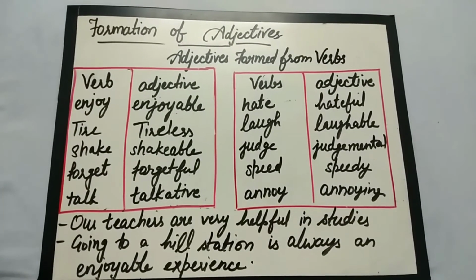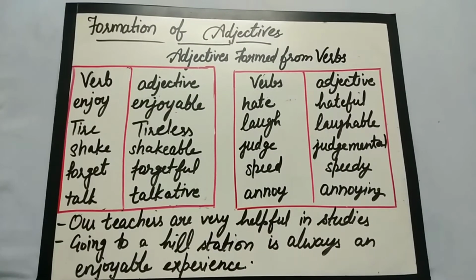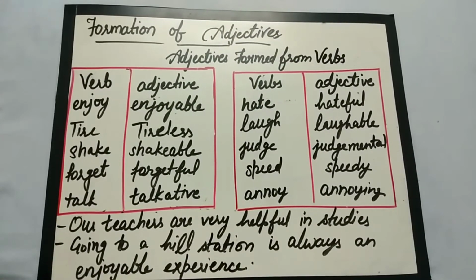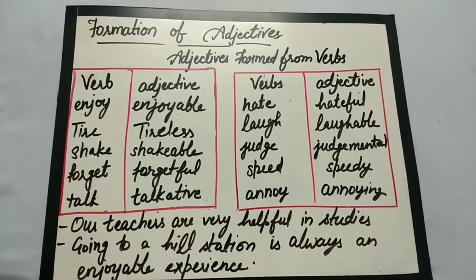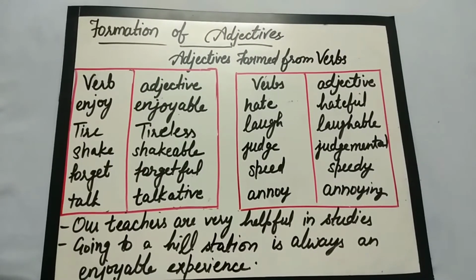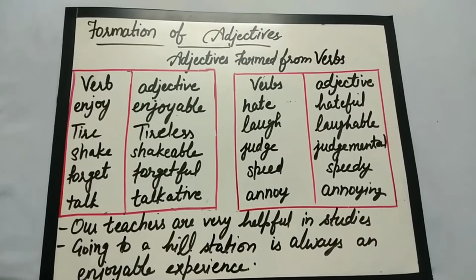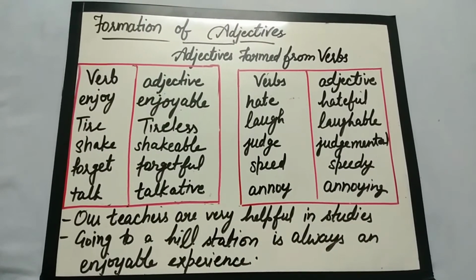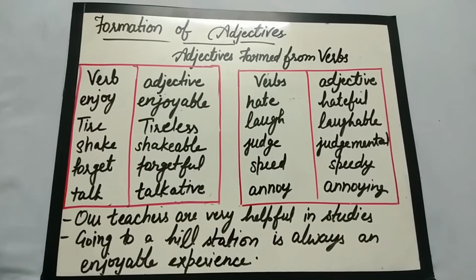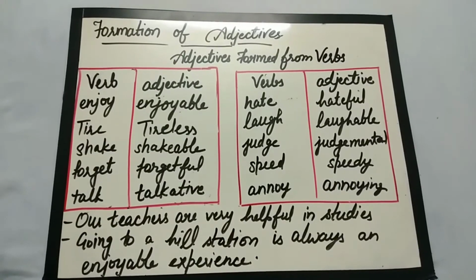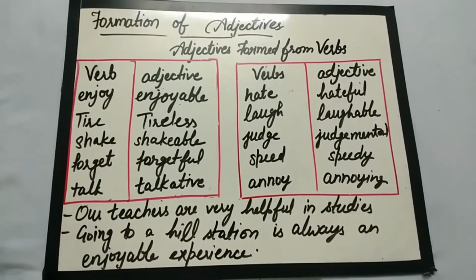That has come after the linking verb. So it is a descriptive adjective. It is known as a descriptive adjective that comes after a linking verb. Next we have, going to a hill station is always an enjoyable experience. So it is describing experience. How was the experience? Enjoyable. So again it is a describing word, a descriptive adjective.